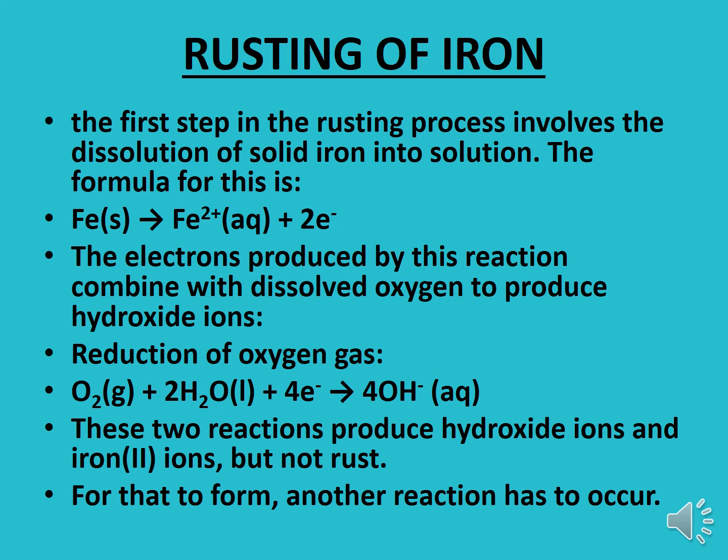Here, oxygen acts as the cathode, and the electrons coming from the iron are gained by this oxygen in the presence of water, converting it into hydroxide ions. These two reactions produce hydroxide ions and Fe2+ ions, but not rust. For that to form, other reactions have to occur. Means for rusting we have to consider some more reactions.